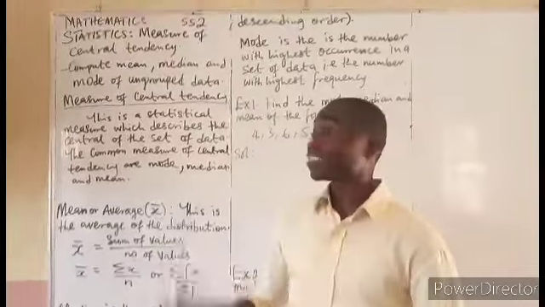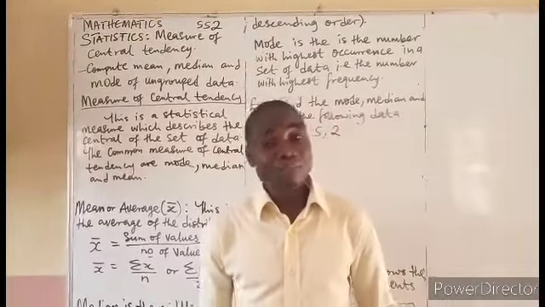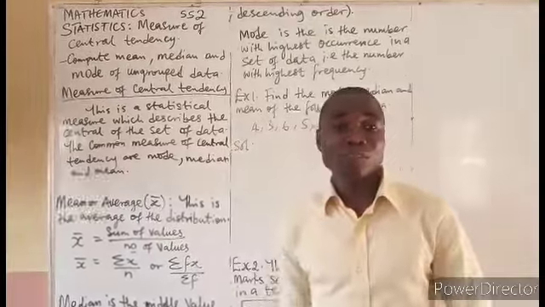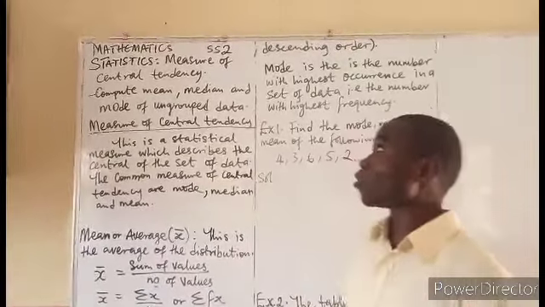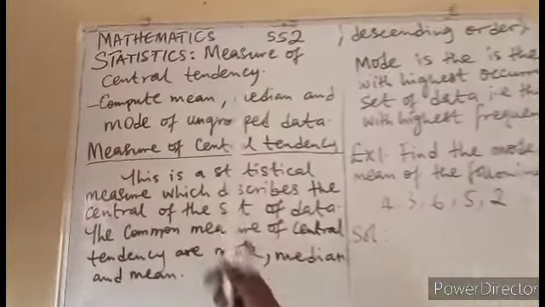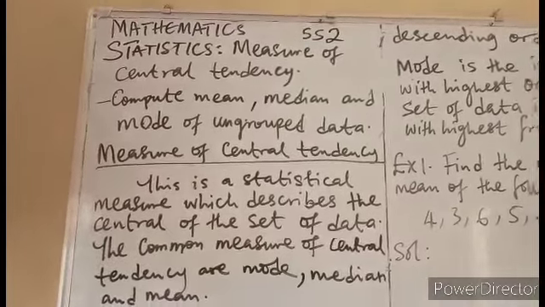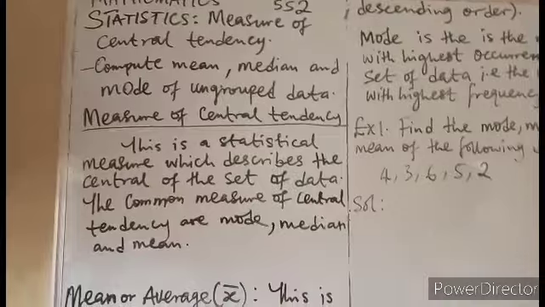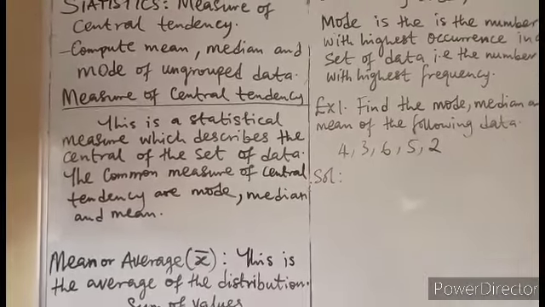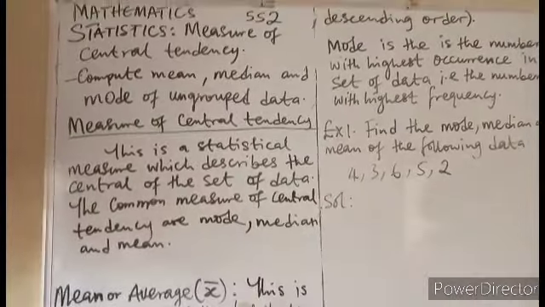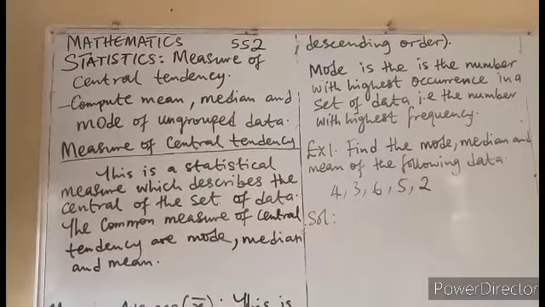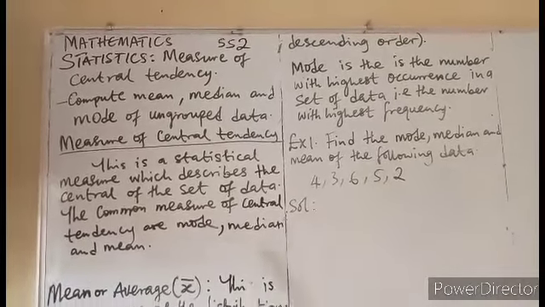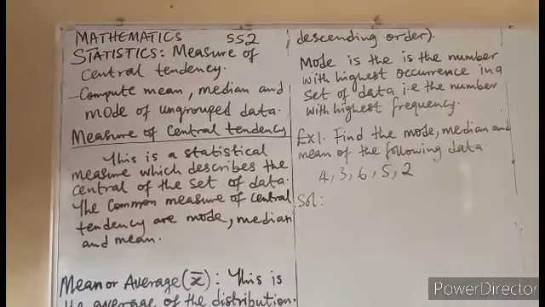This morning we'll be looking at statistics. May God grant us divine understanding as we go into this study. We'll be considering the measure of central tendency. Under this, we'll be calculating the mean, the median, and the mode of ungrouped data. I want to believe you know this because you did them in your junior class, but this is just a review before we go to the group data.